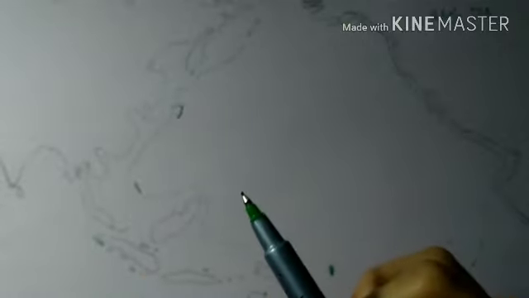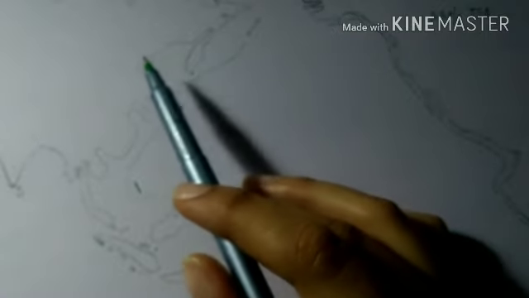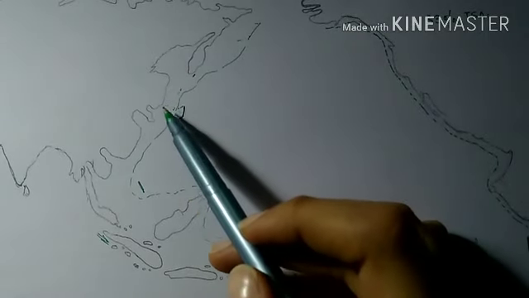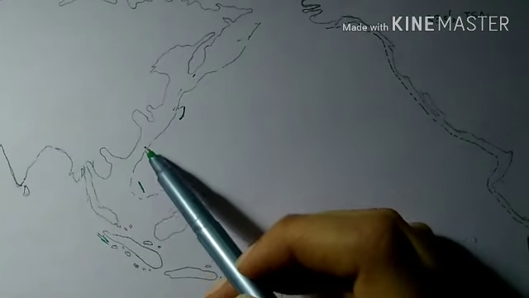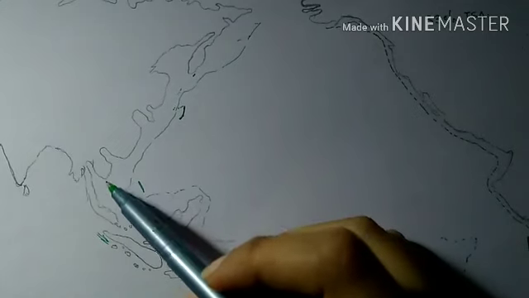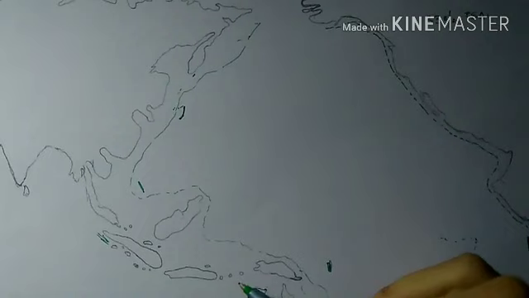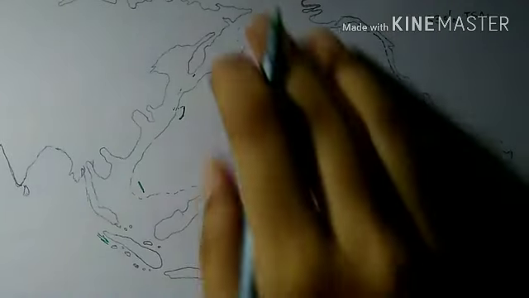Now we will look into the major marginal seas. Starting from here, we have the Bering Sea, Sea of Okhotsk, then the Sea of Japan, East China Sea, and South China Sea. Coming down, we have the Timor Sea, then the Arafura Sea, then the Coral Sea. So this was in the western part.